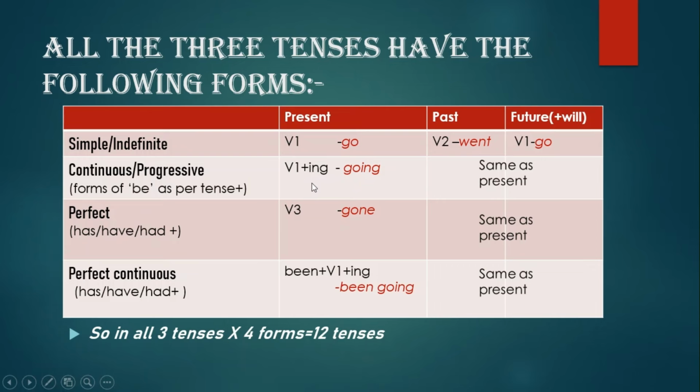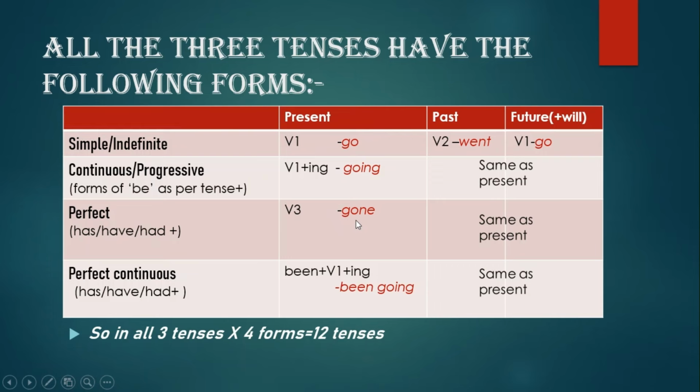So the third subdivision, perfect tense, for example, present perfect tense or past perfect or future perfect. So it is always accompanied by either have or had, those are the auxiliary depending upon the tense, plus third form of verb, that is the participle form. For the convenience of understanding, we are going with just one single verb throughout the discussion, that is go. So here it would be have gone or had gone depending upon the tense.